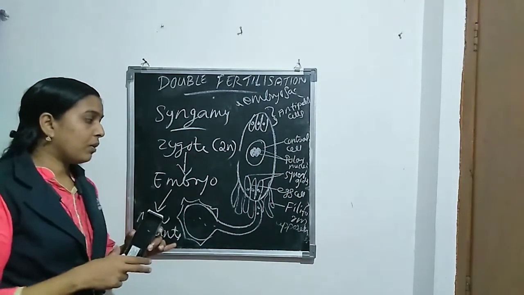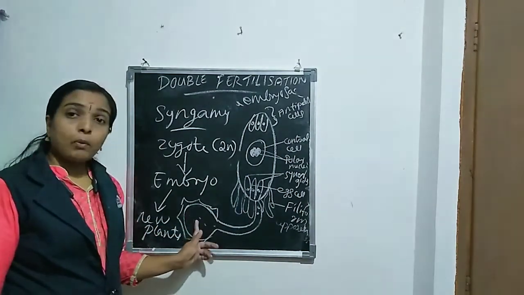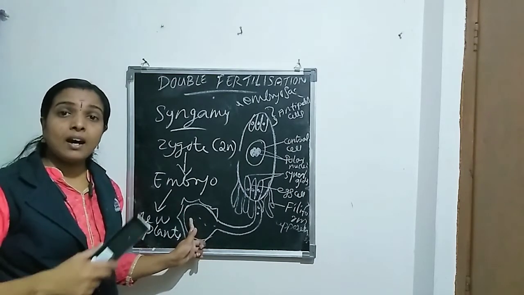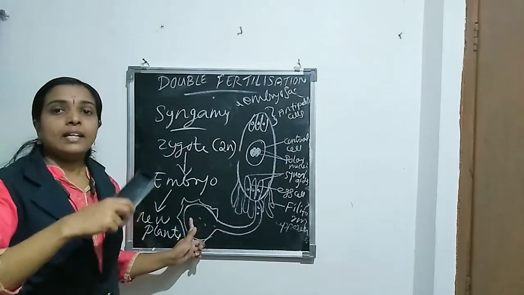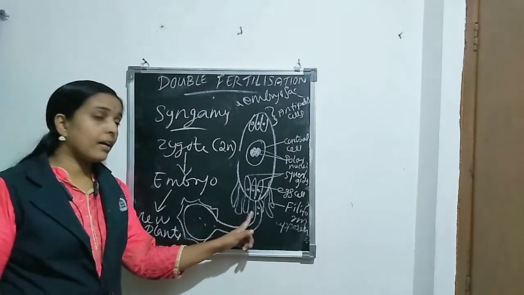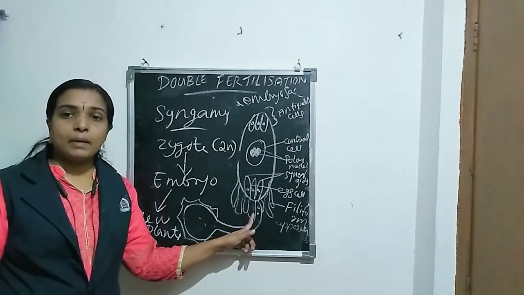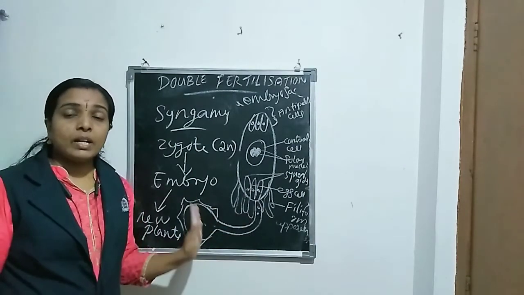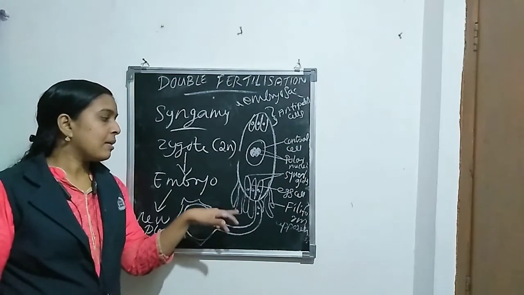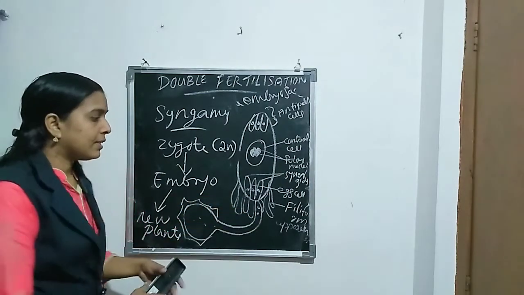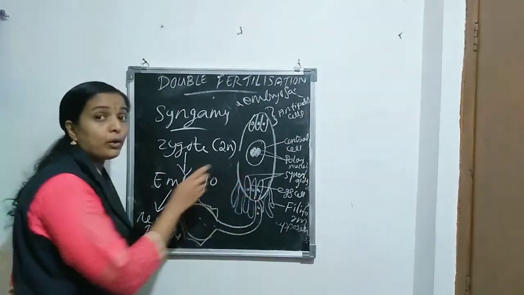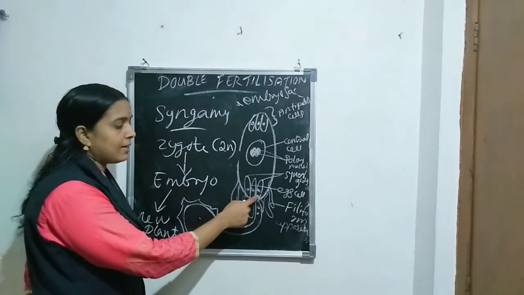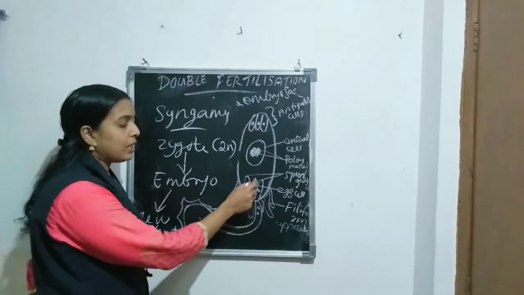that you have learned already. That means the pollen grain is known as the male gametophyte because it is the male gamete carrying structure. There are two male gametes or male nuclei present in the pollen tube. So when the pollen tube releases the two male gametes, that is in the cytoplasm of one of the synergids, there are two synergids at the micropylar end on the two lateral sides of the egg cell.